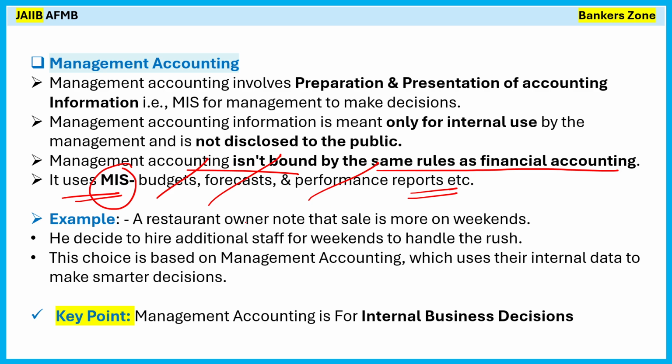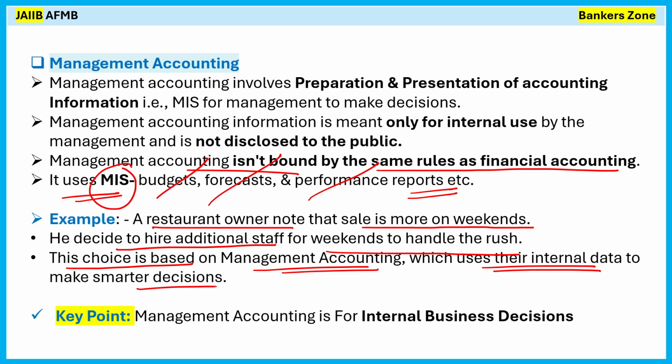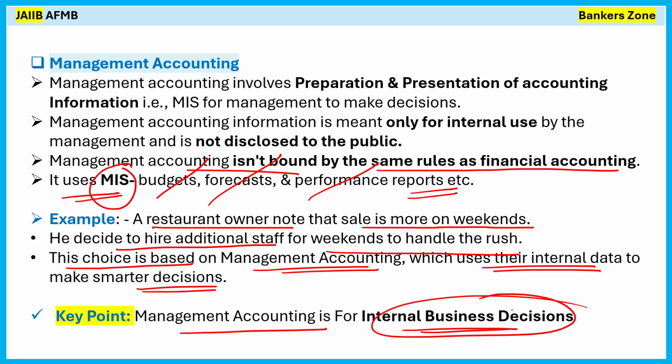For example, a restaurant owner notes that sales are higher on the weekend. So he decided to hire additional staff for the weekend to handle the rush. This choice is based on management accounting, which uses internal data to make smarter decisions. Through this example, you can understand management accounting very easily. So what is the key point? Management accounting is for internal business decisions only, okay, not for the public.